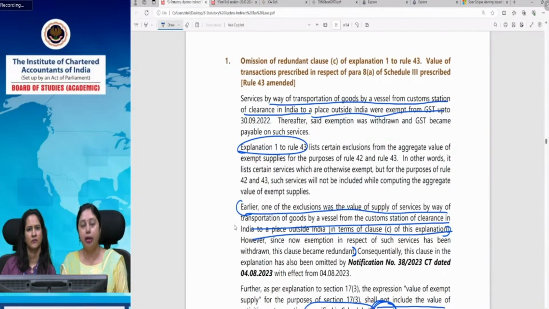So the question of including it in value of exempt supply will not arise. And therefore that particular exclusion is no more needed, because since it is not exempt, we will not think that yes, we have to include it in the exempt supply. It cannot come under exempt supply. Anyhow, otherwise also when this exclusion was mentioned, we were not including it in exempt supply. But since this exemption now has gone away because it was a periodical exemption, it was for a particular period, this exemption is no more there. So it will not be included in exempt supply. The treatment is that finally this will not be included in exempt supply because it is no more exempt. Earlier also it was exempt, but we did not use to include it in exempt supply because of this specific inclusion in explanation 1 to rule 43.